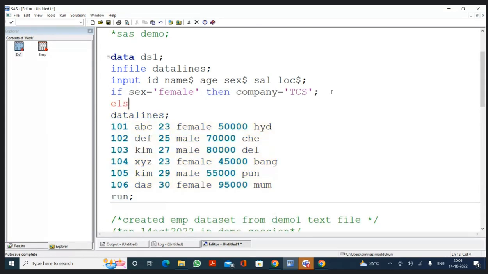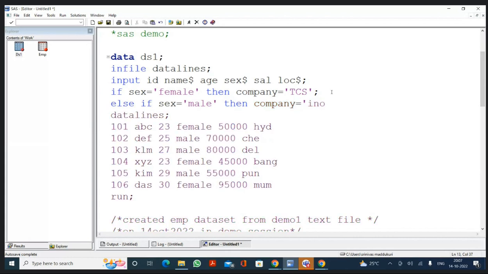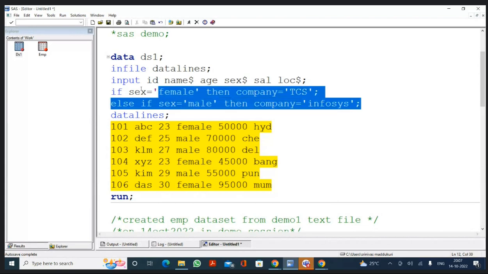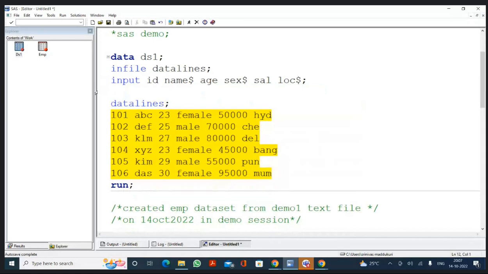Else if sex is equal to male, then company is equal to Infosys. So for females it is going to be TCS, and for males it is going to be Infosys. If you want to add different values, you should write a conditional statement like this. We will discuss it during the if conditional statement topic. Okay, thank you, sir.